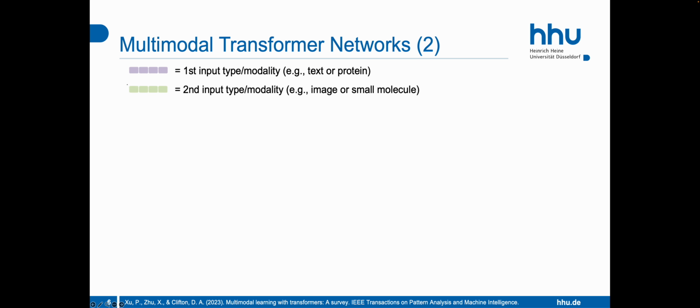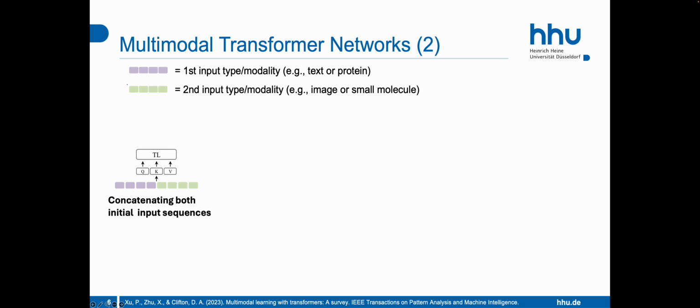There exist many different options to achieve such a model, and we're briefly going to look at the broad ideas for 3 of these here. In the following figures, the tokens of the 2 different modalities are represented by purple and green. As we have seen on the previous slide, those 2 modalities or input types could be, for example, image and text, or protein and small molecule.